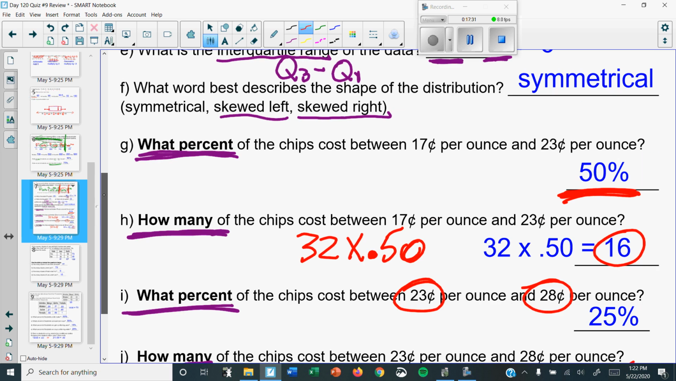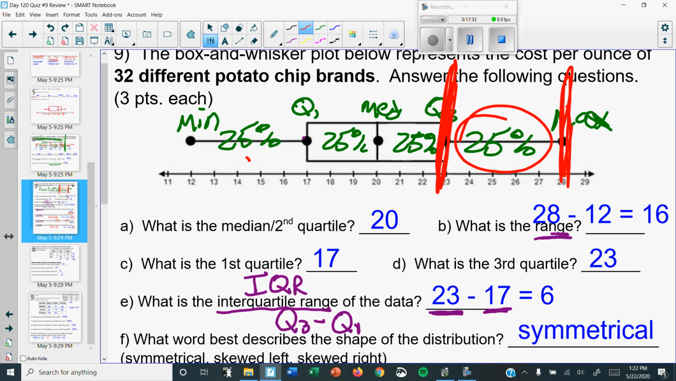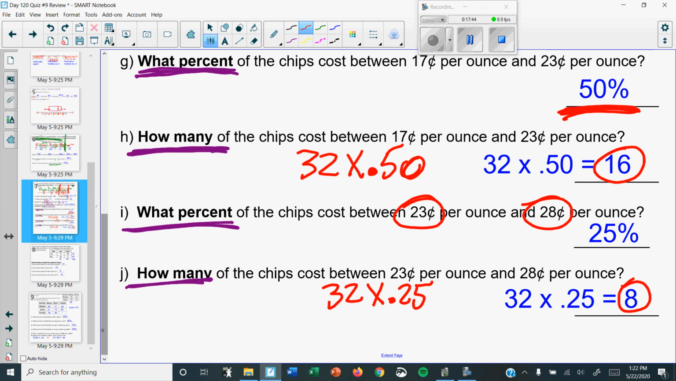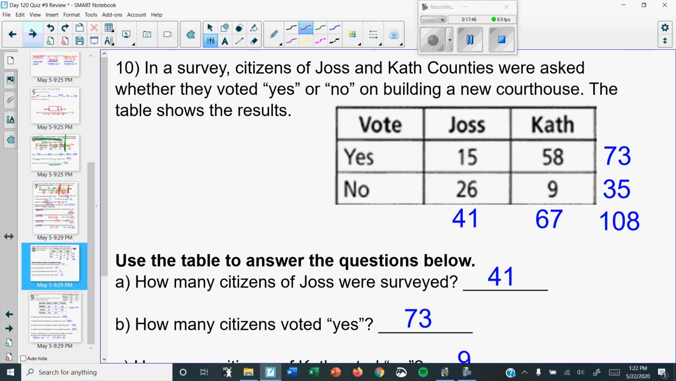Again, if you don't want to do it that way, remember, each section has 8 brands of potato chips. So there's only 8 brands. So that could have gone near your answer too, and there's your answer. Okay, just label it. It really helps.